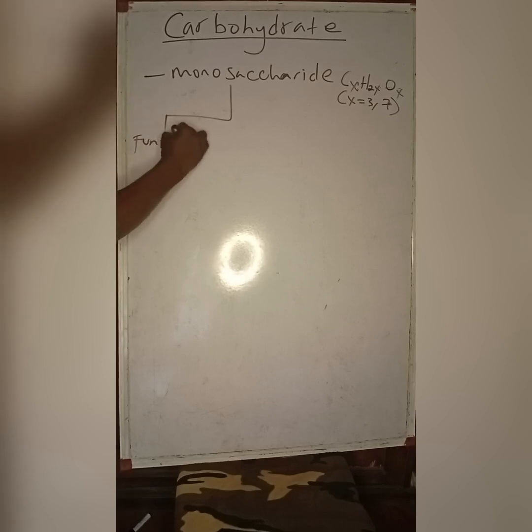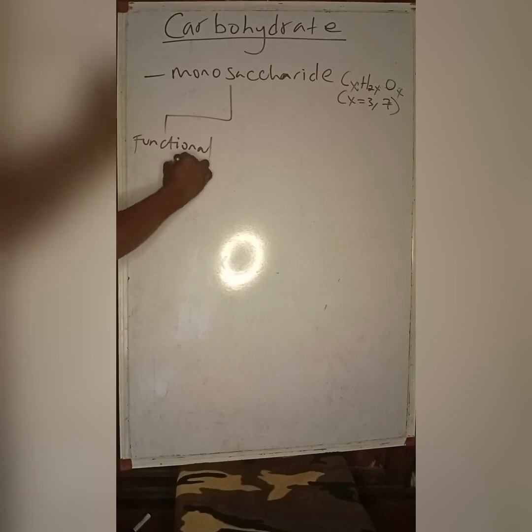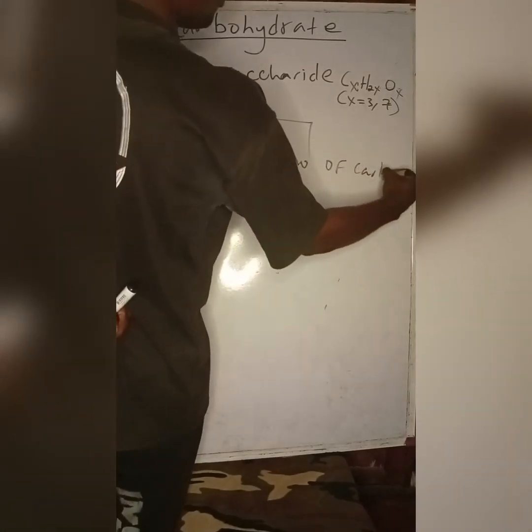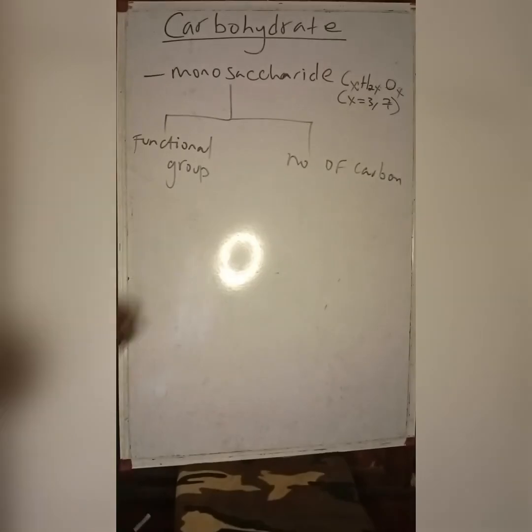First of all, we can classify them based on functional group. We can also classify them based on number of carbon. Based on functional group, remember all monosaccharide molecules have hydroxy groups, but there's this special functional group, the alkanal and the alkanone.